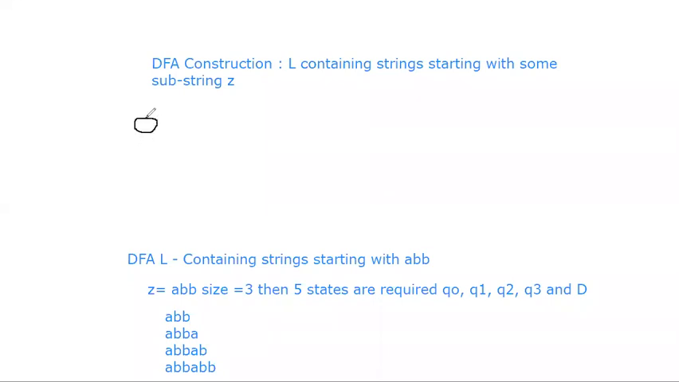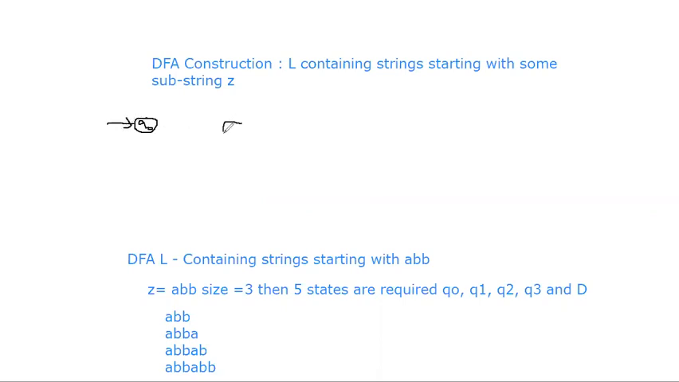This is one circle, and within this circle, take Q0 as the initial state. So, initial state, how can we represent the initial state? By using an arrow.